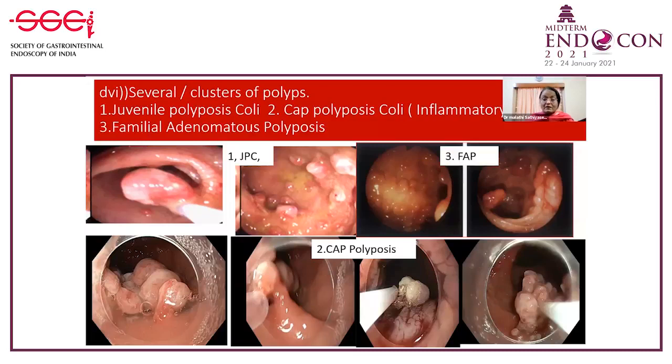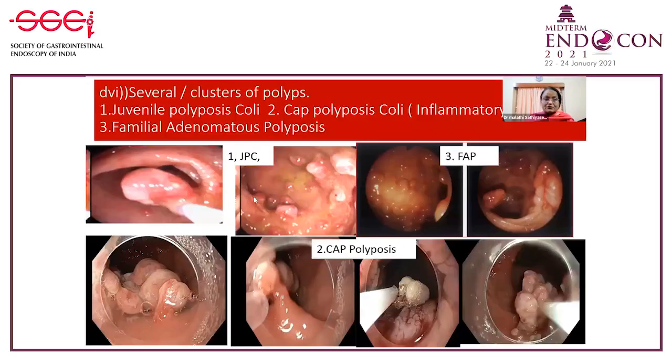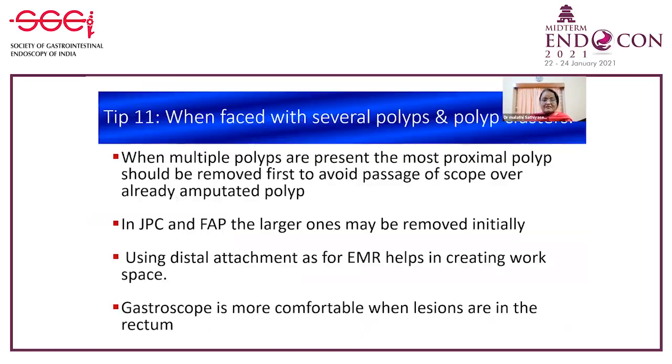So when you have a number of polyps, what can you do? Like you see in juvenile polyposis coli, the inflammatory polyps in Cronkhite-Canada polyposis, solitary rectal ulcer syndrome, or in FAP, what should you do to the polyps? When multiple polyps are present, you try to remove the proximal polyp as far as possible first. So here we removed the polyp near the IC valve, and then we came down in that child with JPC. This is to avoid passage of the scope up and down past the already amputated polyp. In JPC and FAP, the larger ones may be removed.